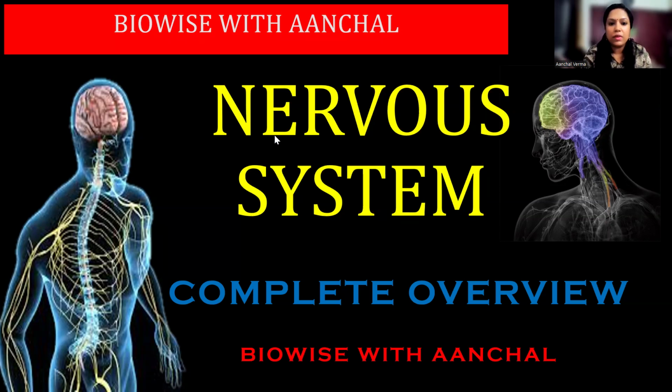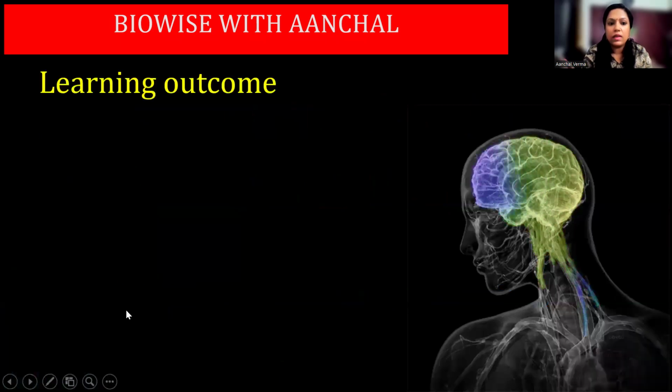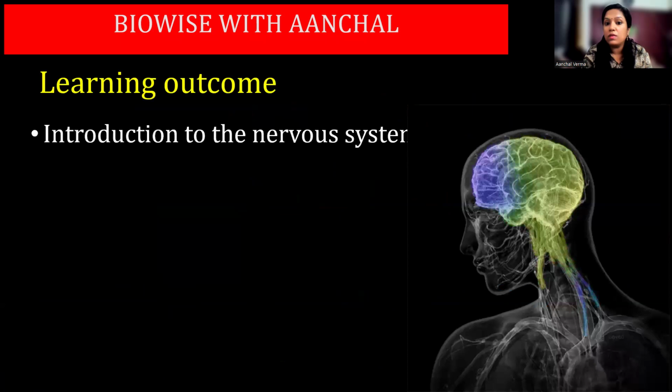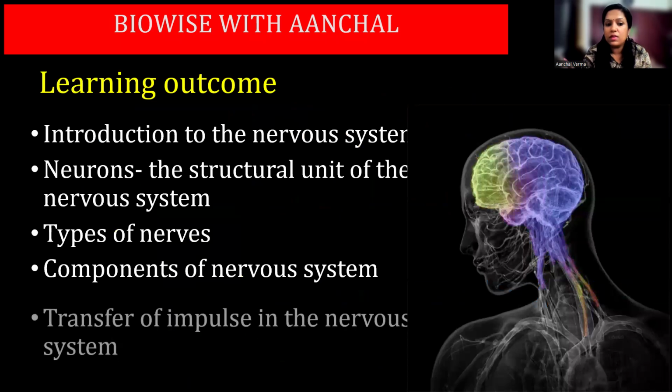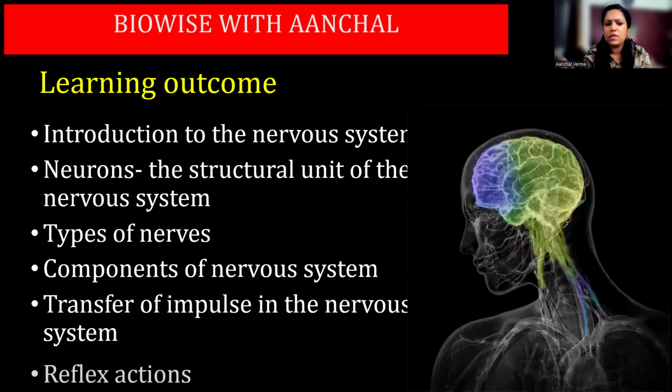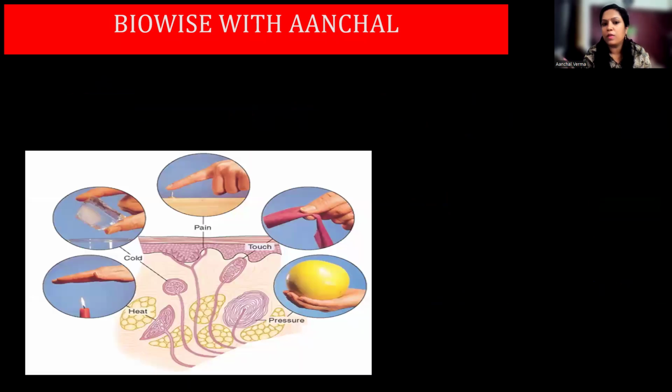Now, in this chapter, we are going to study about the basic structure and function of the nervous system. Right? That is the introduction to your nervous system, then the structural unit of your nervous system. Then you have types of nerves, that is sensory, motor, interneuron, components of the nervous system, transfer of impulse in the nervous system, reflex actions. Okay, so this will cover the entire topic of yours.